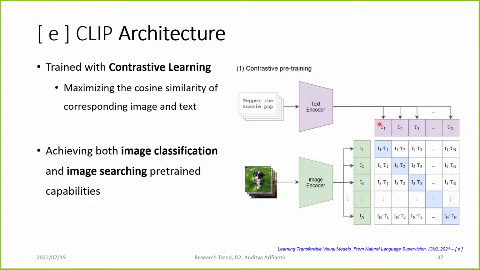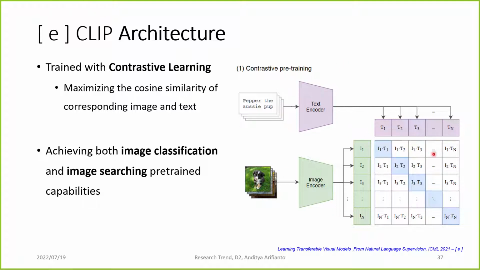And then we train so that the cosine similarity, for example here, we know that text 1 is the caption for image 1, text 2 is the caption for image 2, and so on. We train so that the cosine similarity of image 1 and text 1 is as high as possible. And then we train so that the cosine similarity of image 1 and other text is as low as possible. So we want this diagonal as high as possible, and then everything else should be 0 or as low as possible. So this is contrastive learning.